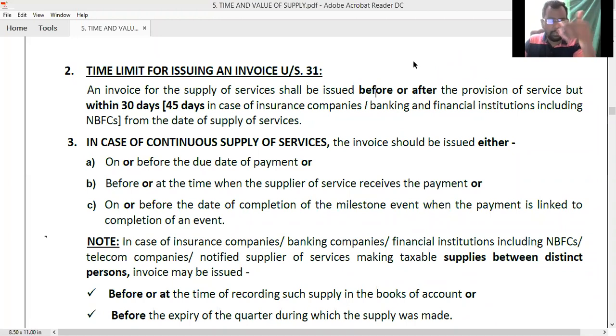Right. Next. Third one: on or before the date of completion of a milestone event. Milestone event is like the example I told you, broadband connection. We levy monthly charges on a monthly basis. So every month you will get an invoice and you'll get a time limit of 10 days, sir. Within 10 days, you have to pay.